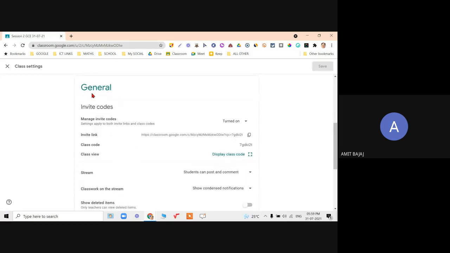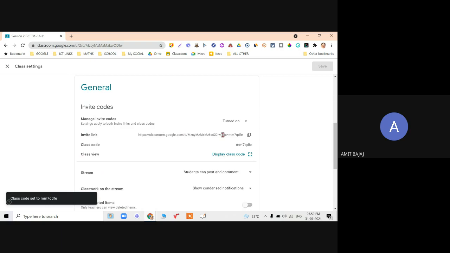Already entered. Then there is the option of invite codes. You can manage invite codes, turn it on or off. You can reset the code also. Sometimes it happens that you have shared the code and students go on sharing that with other friends. You want to stop that. Once all your students have joined your class, you would like to reset the code. So the code will be changed. Using the same link and code, no new student will be able to join.